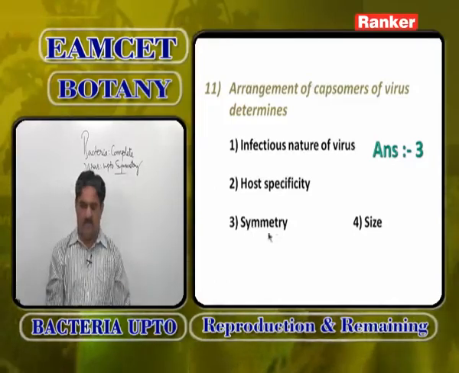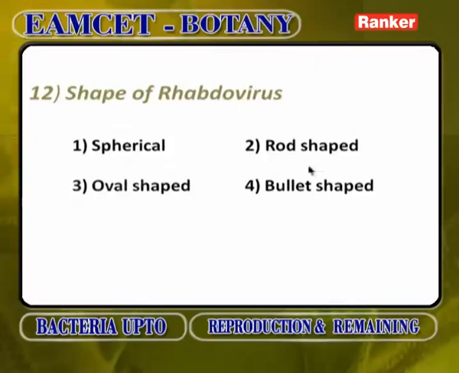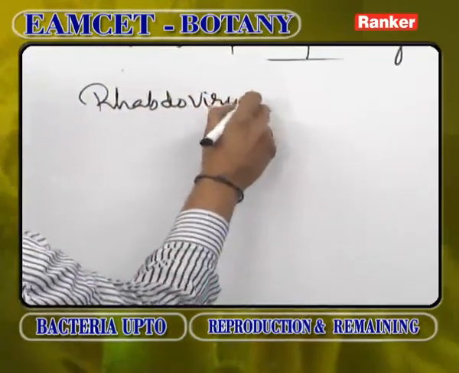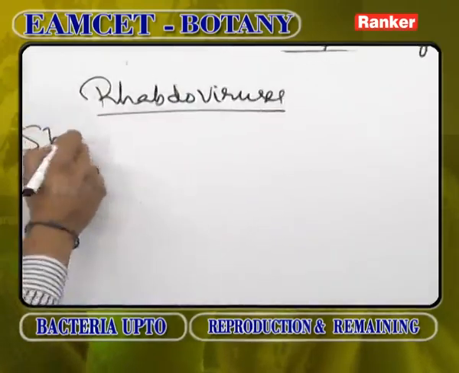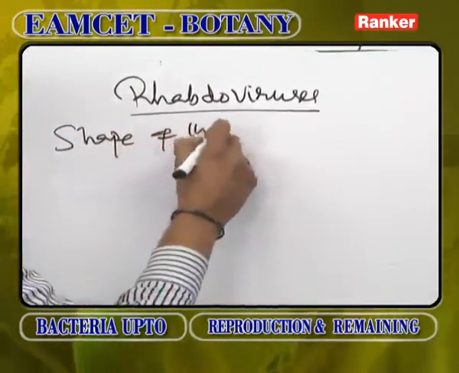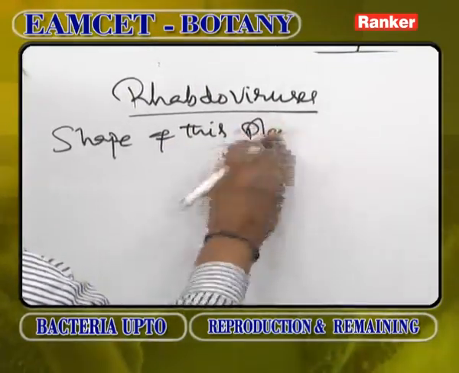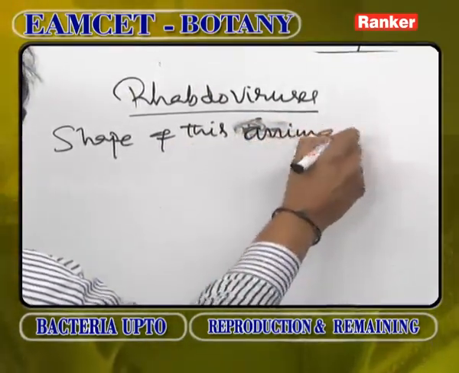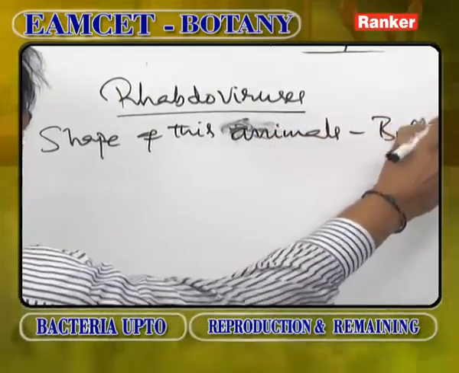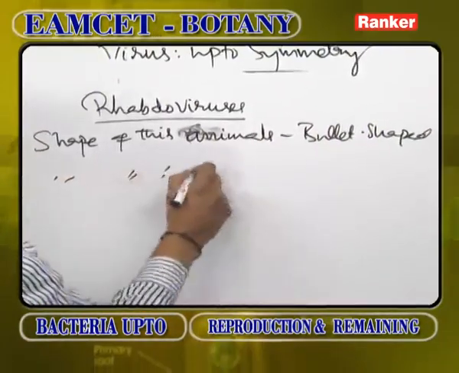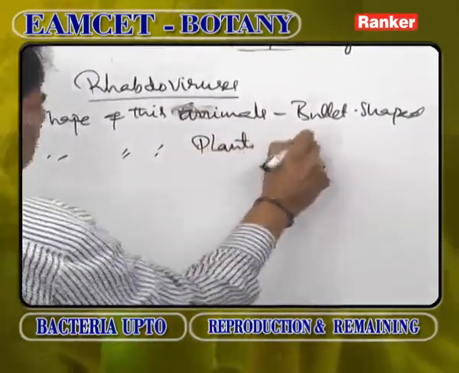Next, the shape of rhabdovirus. Rhabdoviruses are special viruses. Their shape in animals is bullet shape, while the same virus in plants is rod shape.